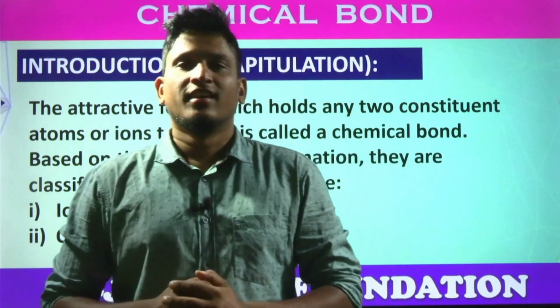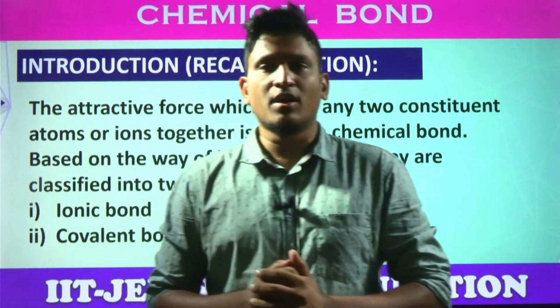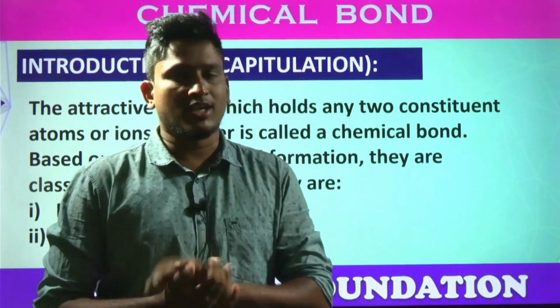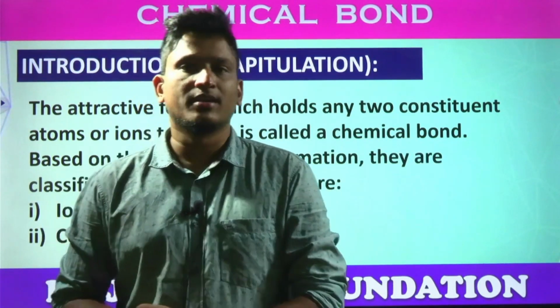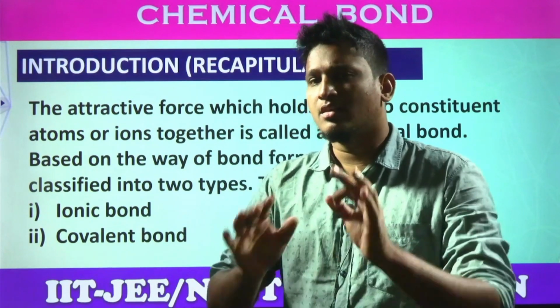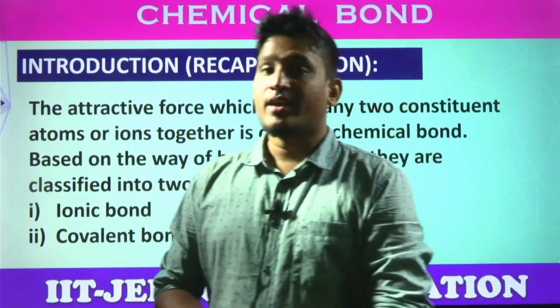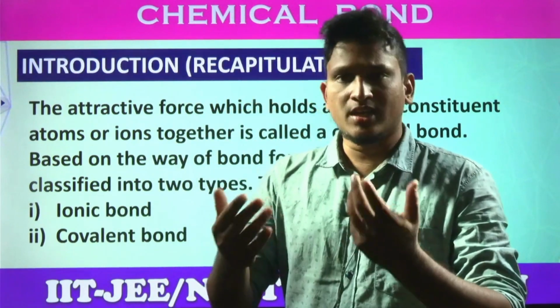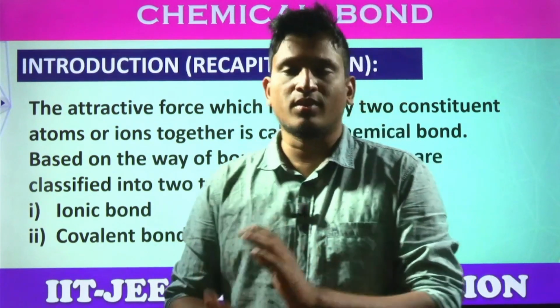Hello students. Today's discussion is about the chapter chemical bonding. So students, to start the chapter, the discussion about chemical bonding. First of all, how many elements do we have? We have 118 elements. Yes, sir, students. Artificially synthesized and naturally found, altogether 118 elements.